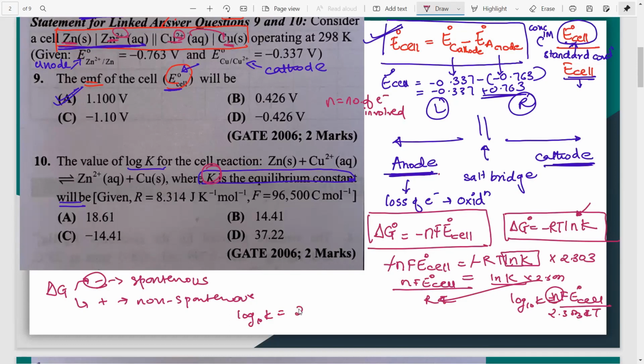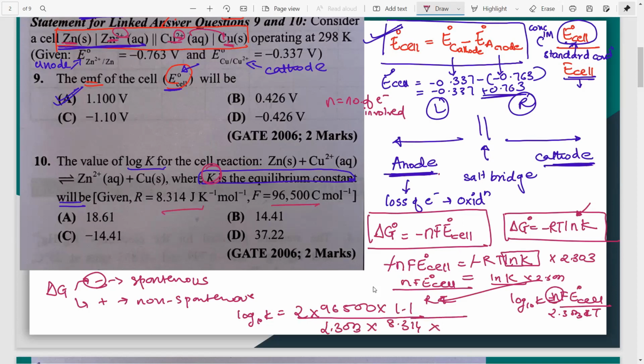So here you will put 2. F value they have already given you, 96500. E0 cell is already found by you in the previous problem. So 1.1 divided by 2.303. R is given in the question in the given section right here, and T.